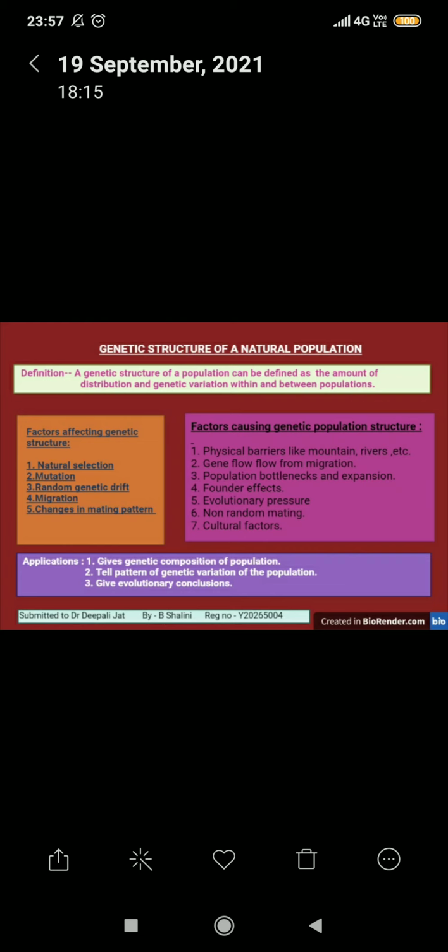Now moving to the last point, that is the importance of the genetic structure of a population. What is its importance? The genetic structure of a population defines the genetic composition of the population and the pattern of genetic variation in relation to observed genotypic or phenotypic frequencies, and it allows us to infer evolutionary conclusions regarding the causes of variation.